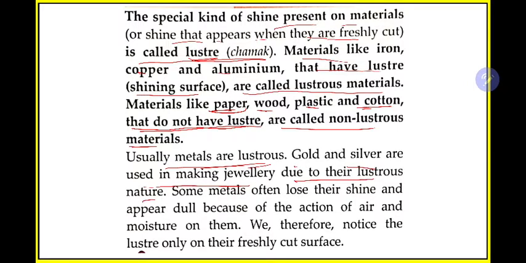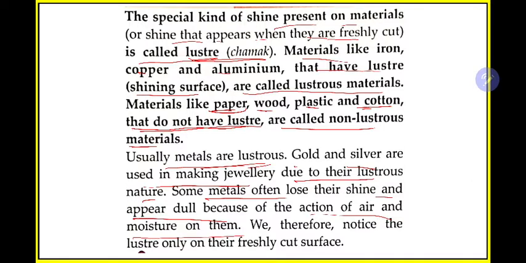So why use gold and silver for making jewelry? Why not iron? Because gold and silver have comparatively more luster, so we use them for making jewelry. Some metals often lose their shine and appear dull because of the action of air and moisture on them. They lose their shine because of a chemical reaction due to air and water interacting with them. The best example is copper.